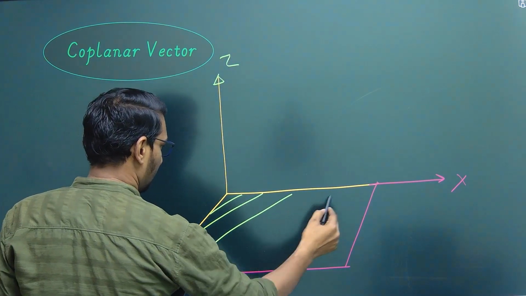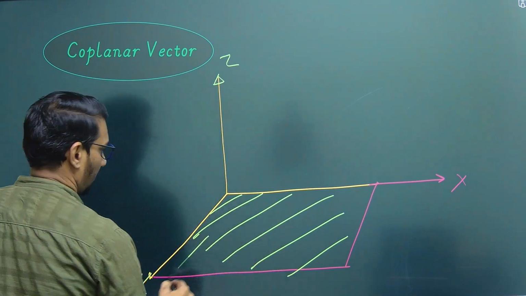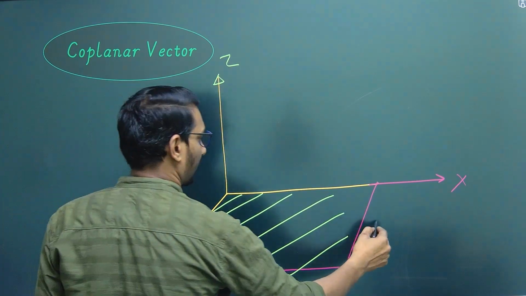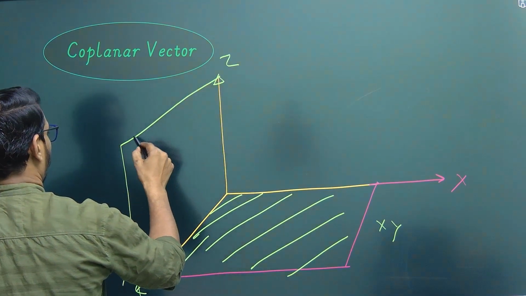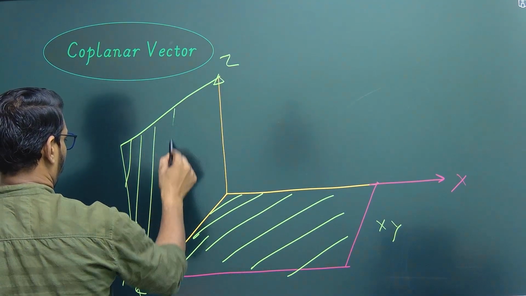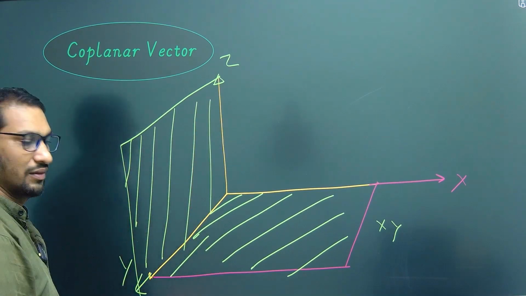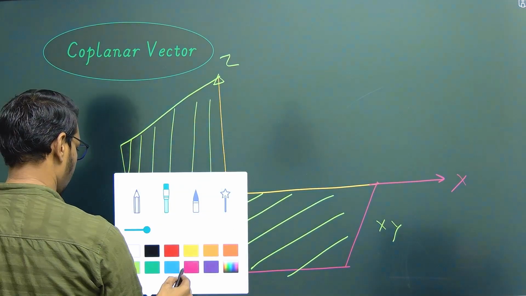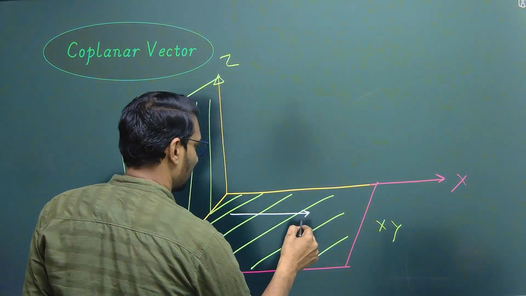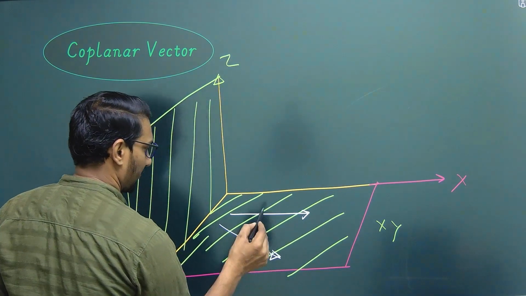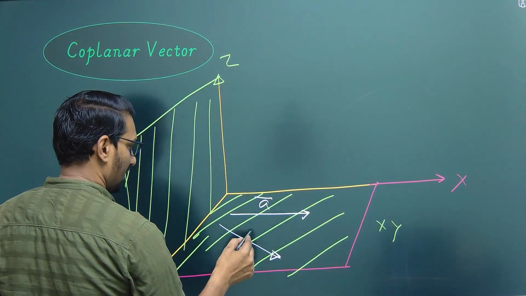So this is xy plane. Okay, this is yz plane. Now let's draw some vectors like this. Suppose this is vector A, this is vector B.